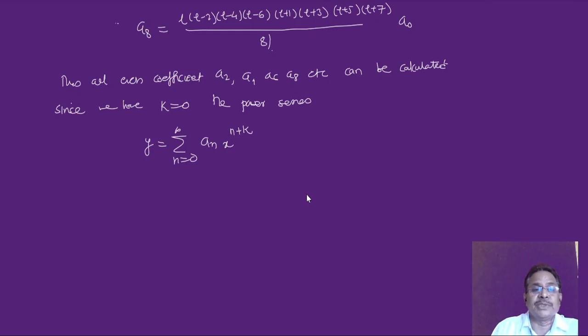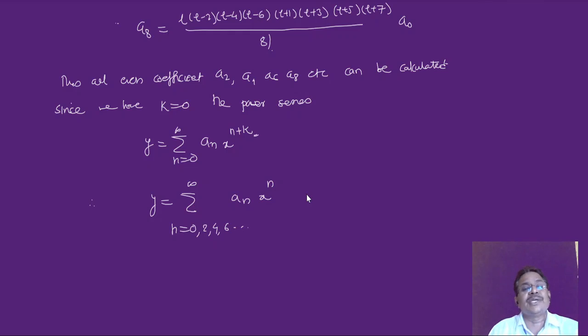This is our power series. Now again I have found that all odd terms are going to be 0, and therefore I can write y is equal to summation over n equal to 0, 2, 4, 6, only even values up to infinity, an times x raised to n, since k is equal to 0. So what will I get?